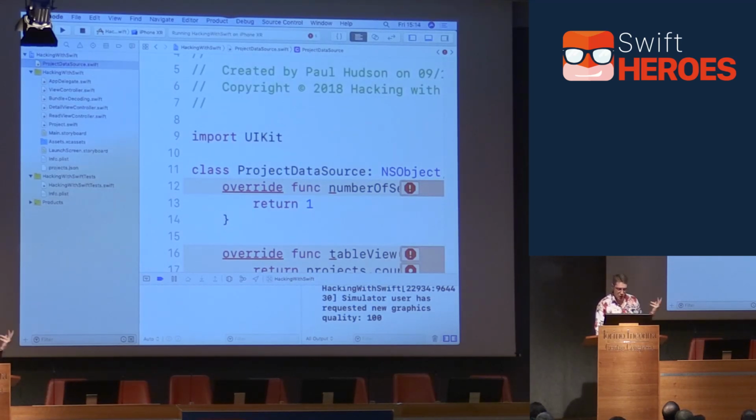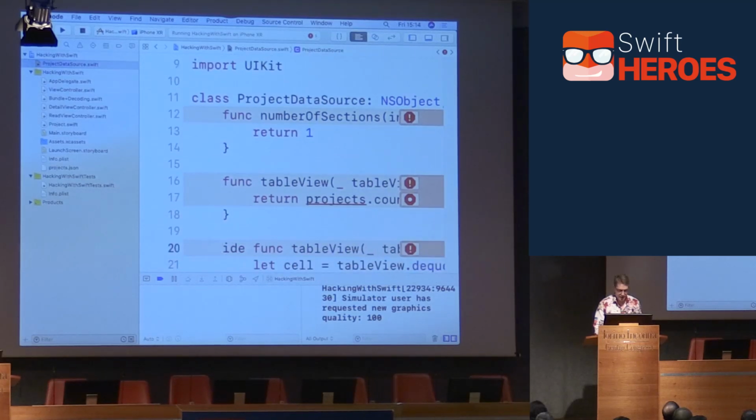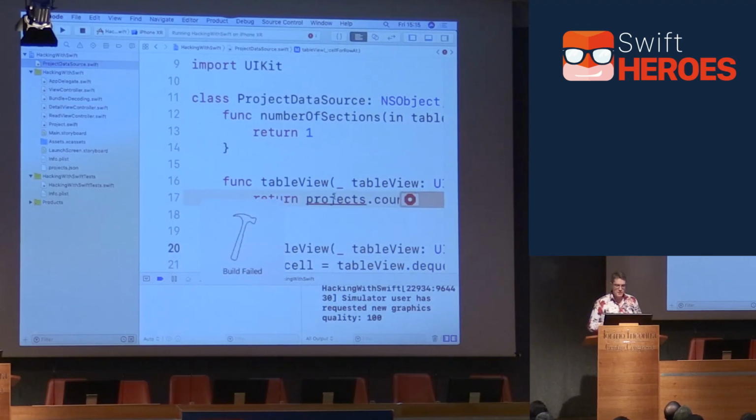We no longer have to have these override keywords everywhere, which is safe enough to do. Just take out those things there, and there. Beautiful. Second up, we're referencing this projects array, which we no longer have access to. That belongs in the view controller, not in the data source.